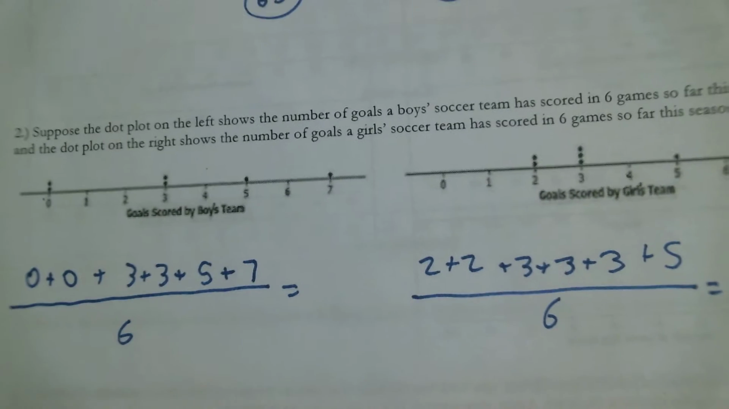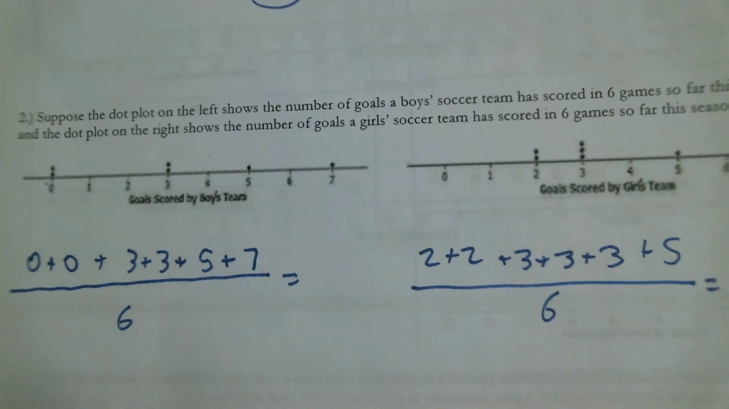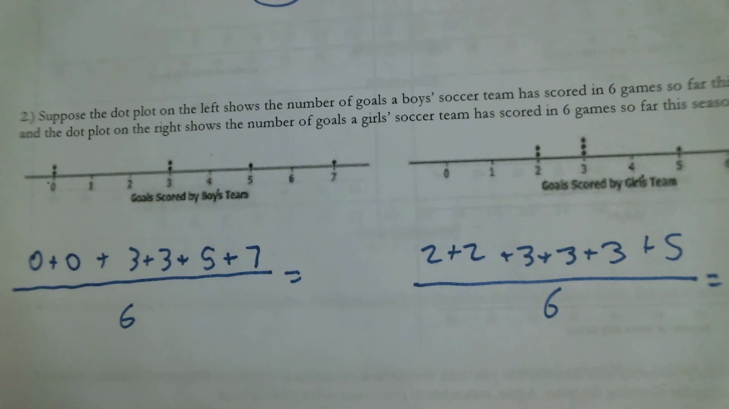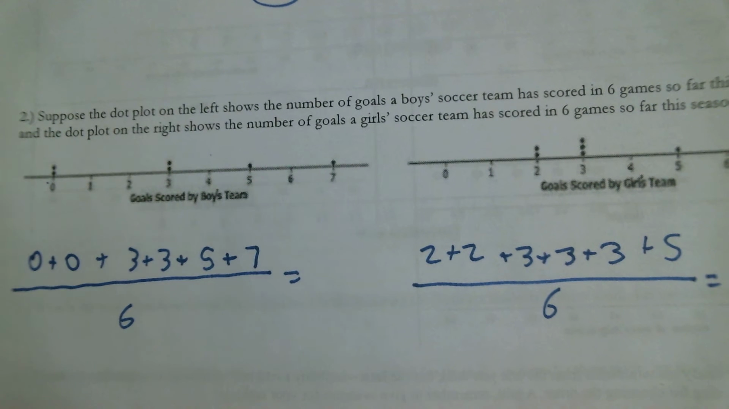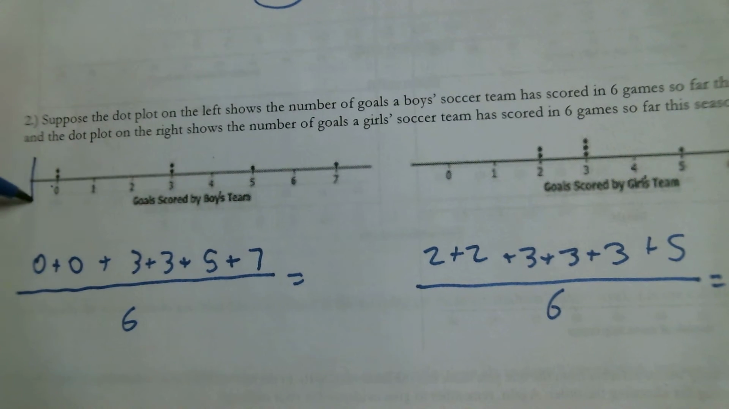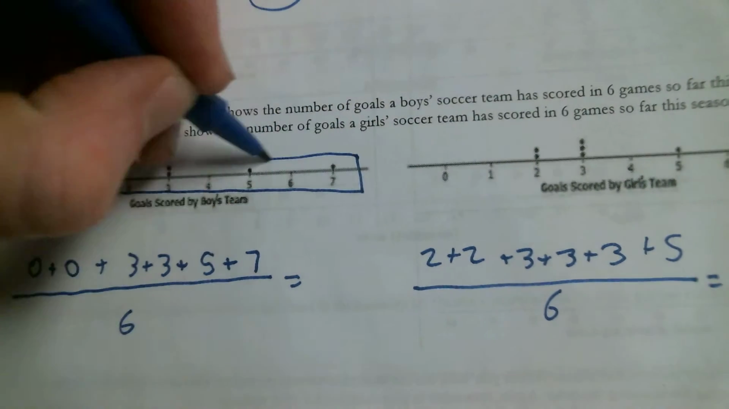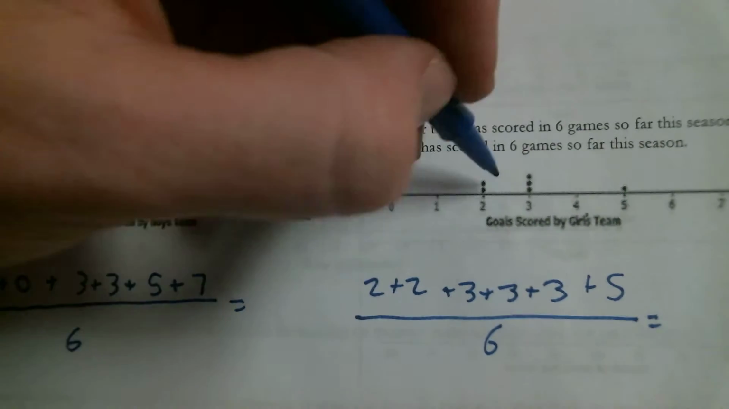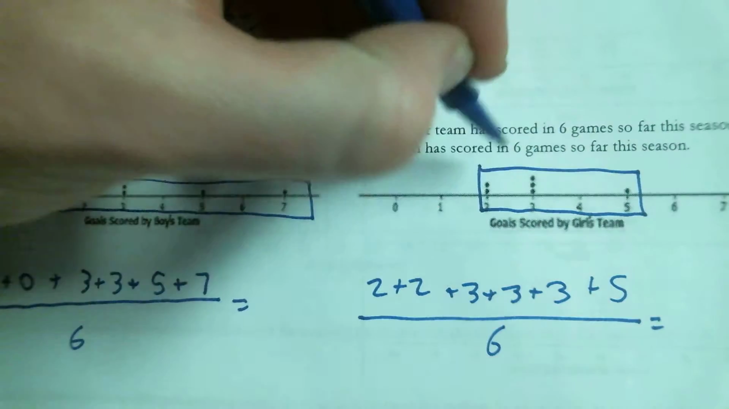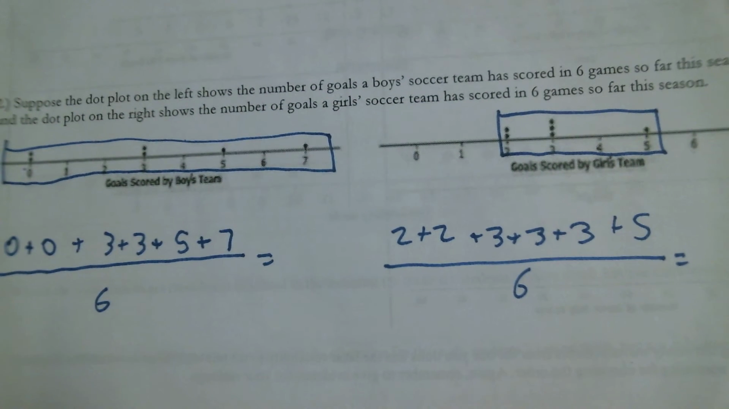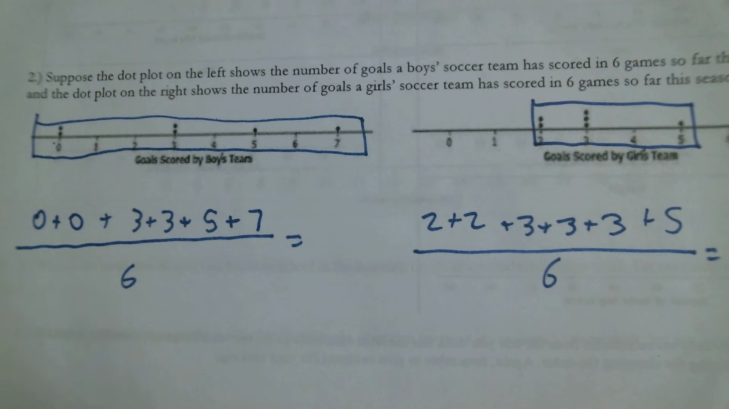So then it gives us these two soccer teams and asks us to find the mean of the data and then discuss which one is the better measure of center. Hopefully you can already see the scores of the boys' game are far more variable than the girls' team, which are more bunched up. They don't vary as much. But let's find the mean to actually say why that's true.